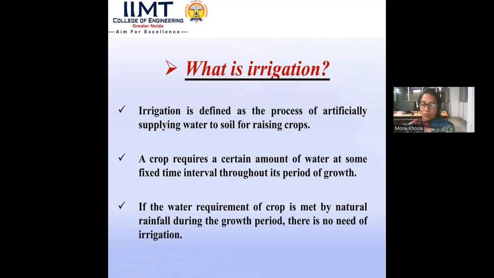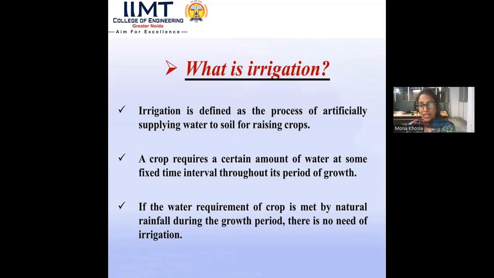In one line, we can define irrigation as the artificial application of water to the crops for proper yield. Second, a crop requires a certain amount of water at some fixed intervals throughout its period of growth.